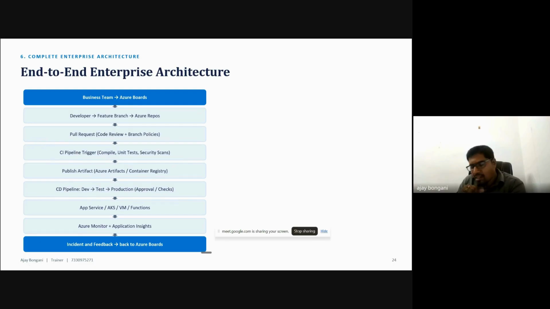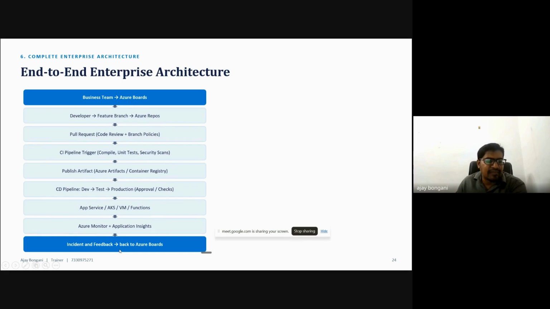Dev, QA, pre-prod, prod, like that. And the deployment happens if the approval is okay. Where can you deploy your application? If it is a web application, it is deployed to app services; if it is a container-based application, it is deployed to AKS; an image-based application is deployed to a VM; or any functional serverless applications. And once deployment is done, if you are facing any issues in production, how can you find out? In that case, we integrate monitoring tools: Azure Monitor or any other third-party monitoring tools can also be used.